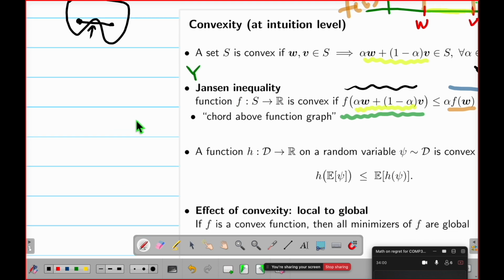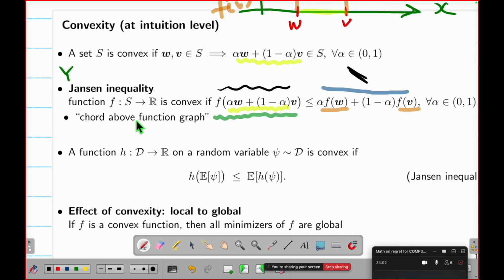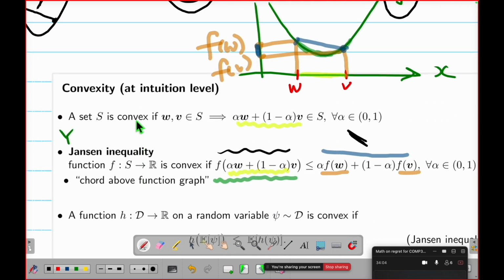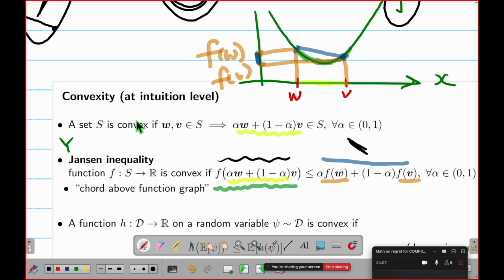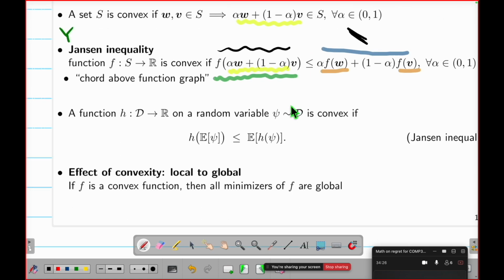So this is the definition of Jensen's inequality. So you should have a mental picture of all these things one by one. What the heck does it mean? Look at this part, the green, it means this green. Look at the yellow, this means the yellow. And part by part, if you understand the picture, you should understand the whole thing very well. Okay, go to the next one.